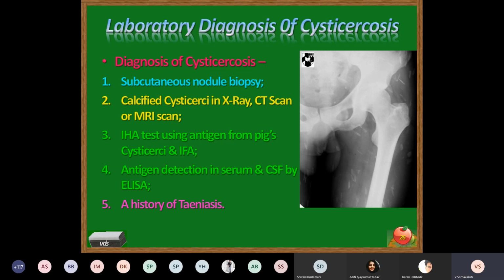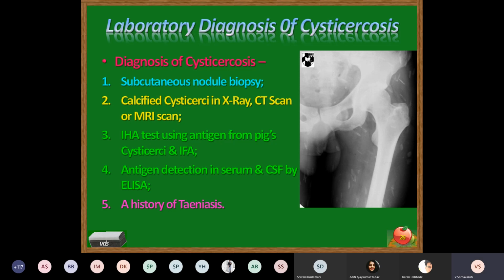Calcified cysticerci may be seen in X-ray, CT scan, or MRI scan. Indirect hemagglutination test can be done for the detection of antibodies using antigen collected from the pigs, cysticerci. Antigen detection in the serum and CSF can be done by ELISA.